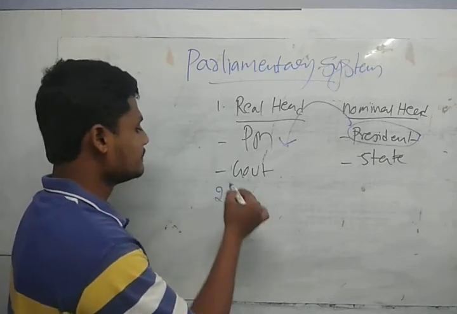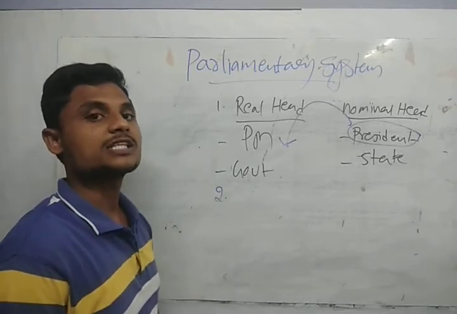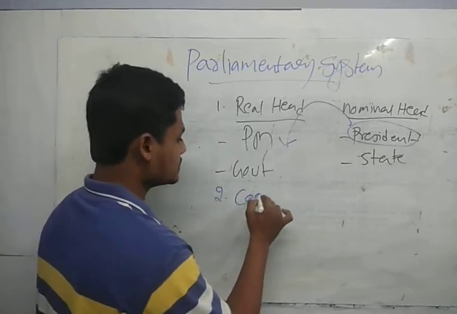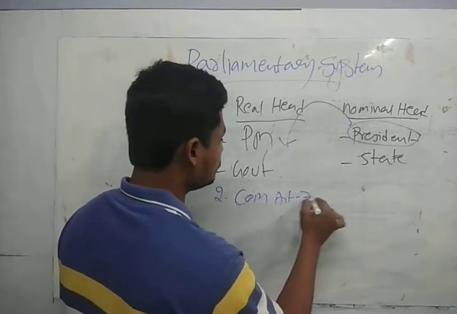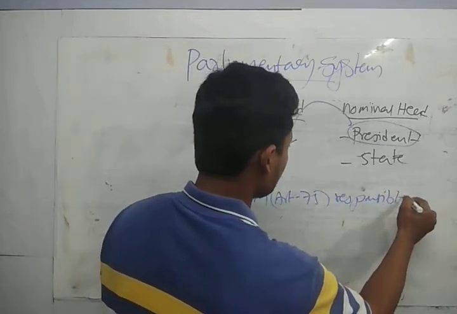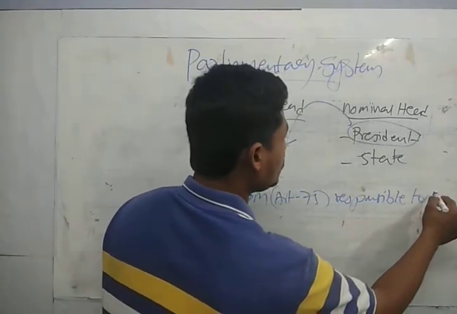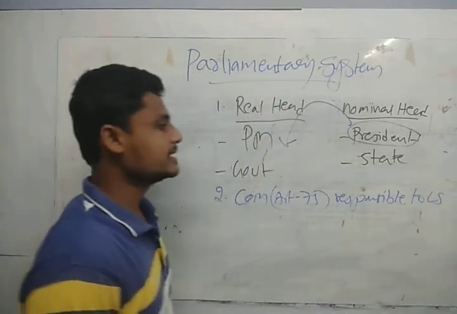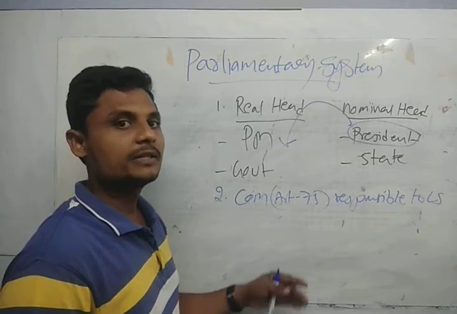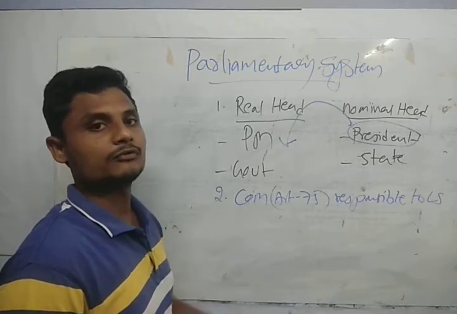And second, the council of ministers are responsible to the Lok Sabha, under Article 75. Simply, if all the council of ministers resign, then the government will fall.